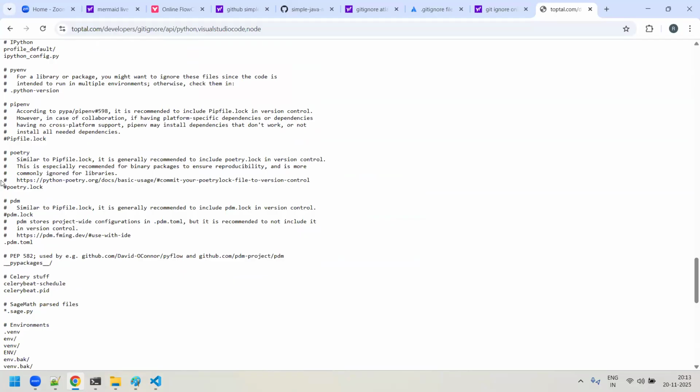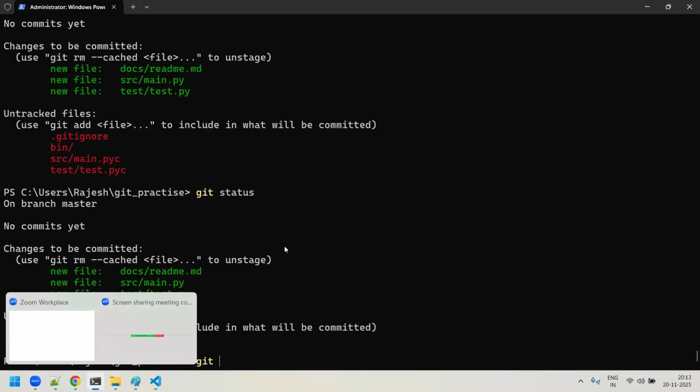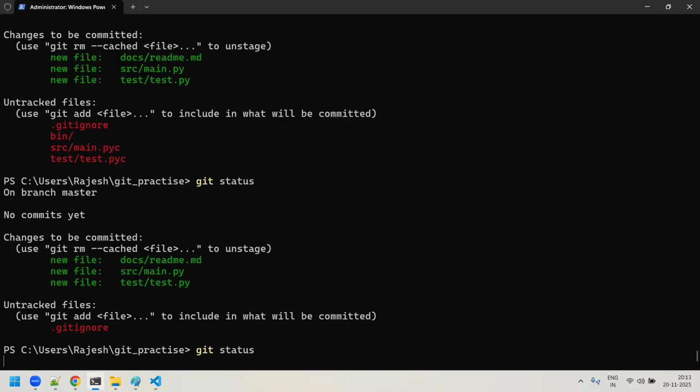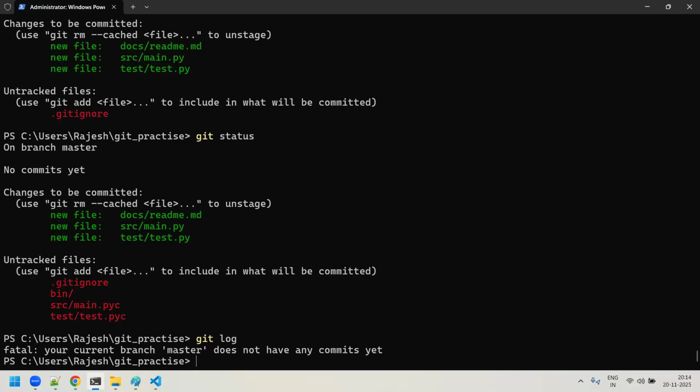Am I clear, sir? Now I hope that you understood it, right? And here you come over here, you are still under the git practice. If I do a git status, so these are all in the staging area. Yes. Now I'll just check it out. Nothing is there actually. I didn't do commit, right?